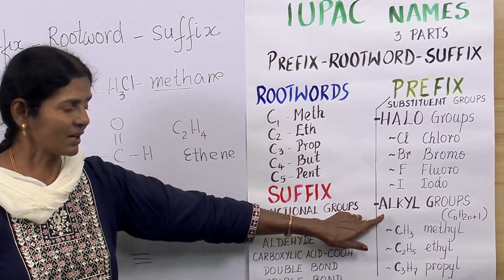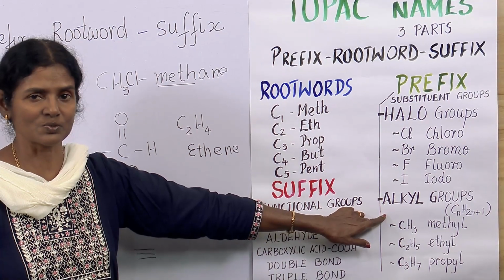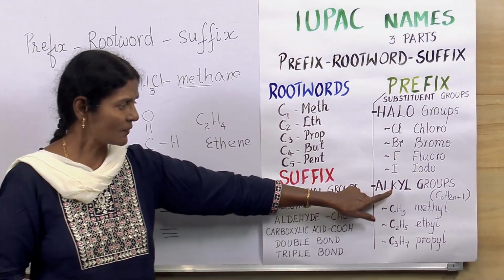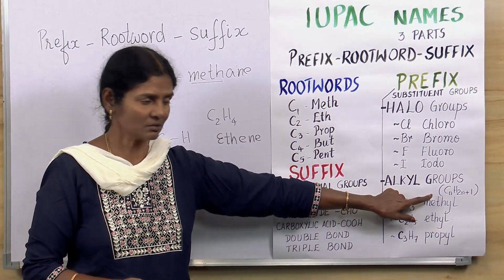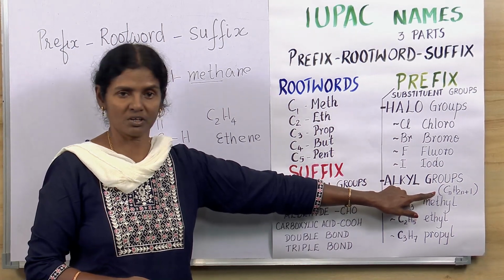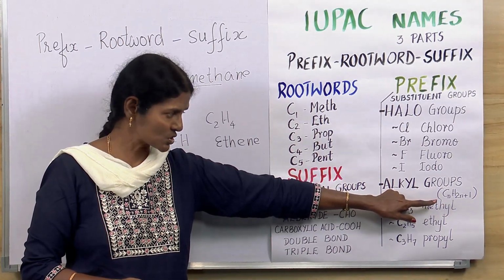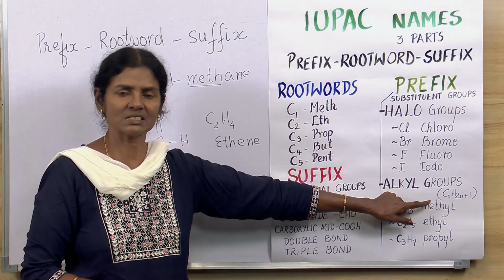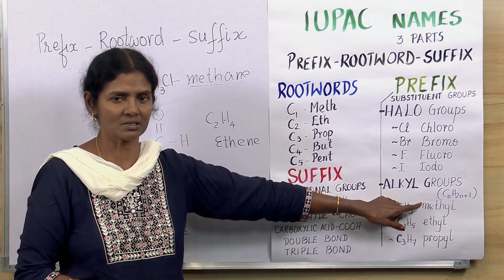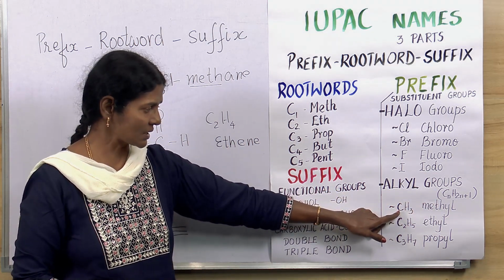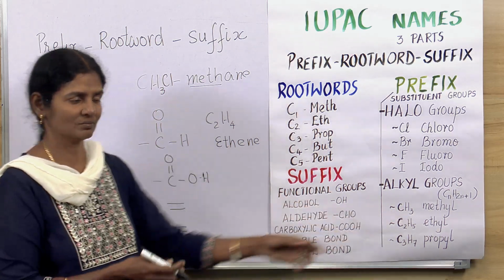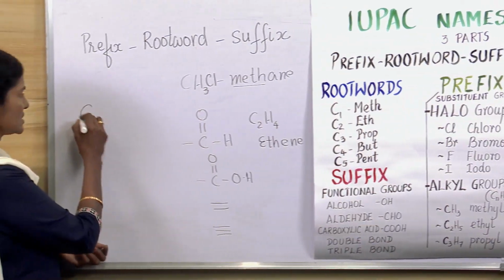Okay. The last one is the alkyl groups. What are alkyl groups? They follow a regular pattern, that is with the formula CnH2n plus 1. N stands for the number of carbon atoms.